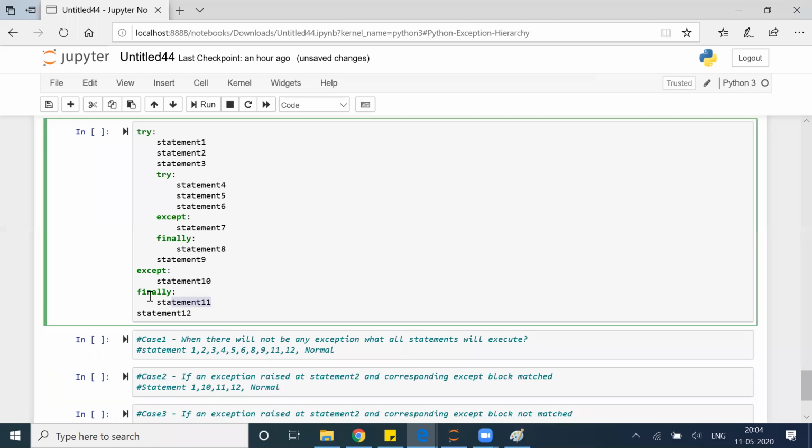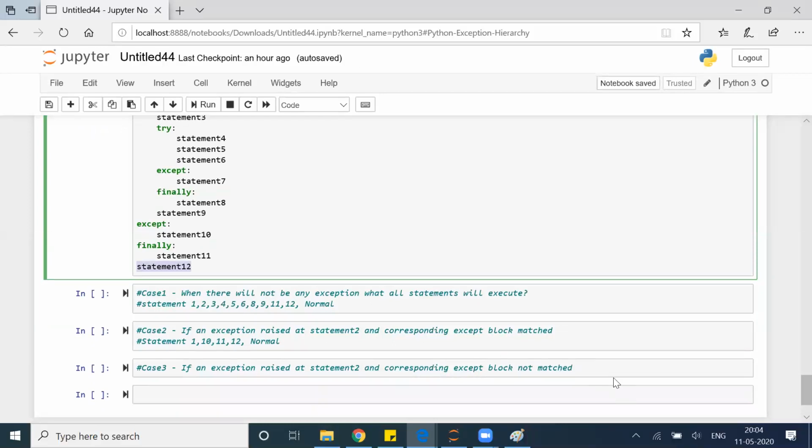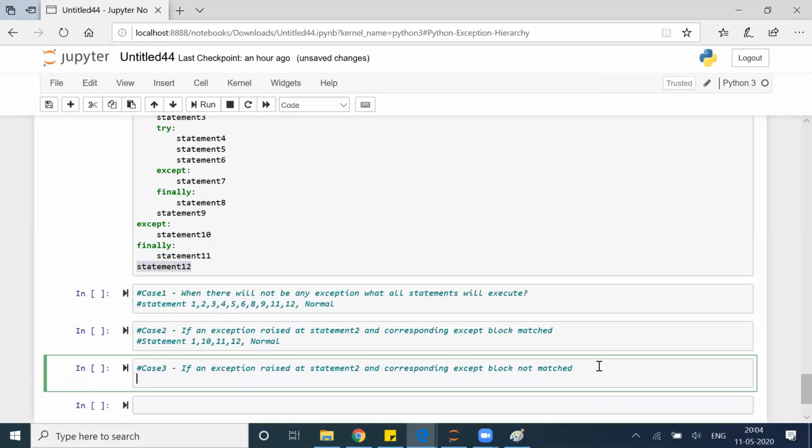Because finally तो हमेशा चलना है, चाहे आपका error आए या ना आए. But उसके बाद की सारी statement मेरी नहीं चलेंगी. It will abnormally exit, and it will just execute statement 1, 11 and abnormal termination.